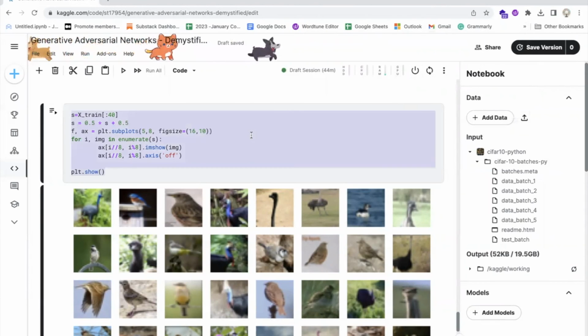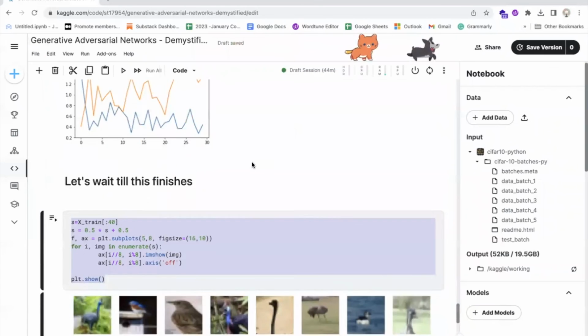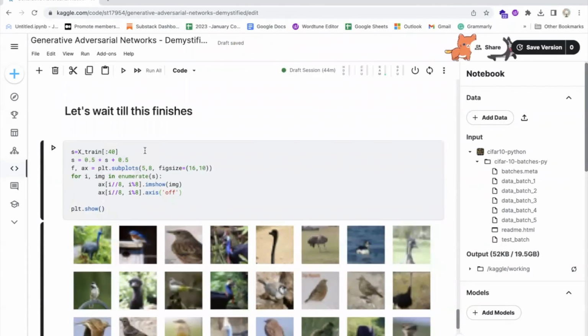This code displays a grid of 40 images from the CIFAR10 dataset. The first line selects the first 40 images from the dataset and rescales them from the range -1, 1 to the range 0, 1 using the formula s equals 0.5 * s plus 0.5. The second line creates a new matplotlib figure and axis objects to display the grid of images. The grid has 5 rows and 8 columns, and each axis object displays one image.